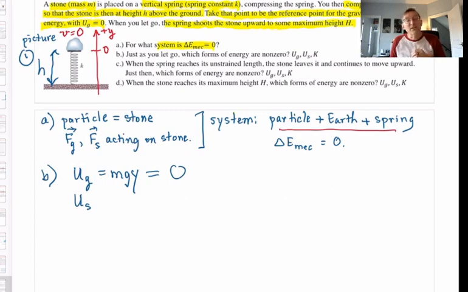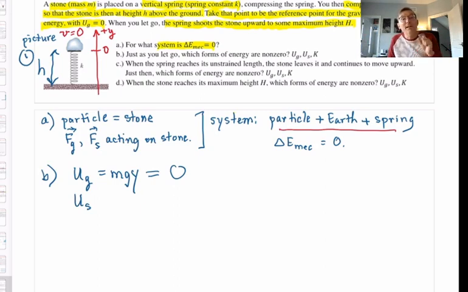So now, ask yourself, in picture 1, is the spring stretched or compressed from its natural length? I want you to answer it. If you need to pause the video, that's fine. Did you say yes? In fact, the spring is compressed from its natural length. Let's say that the spring's natural length is L. We clearly have compressed it to get to picture 1.